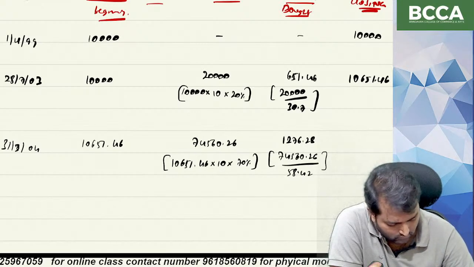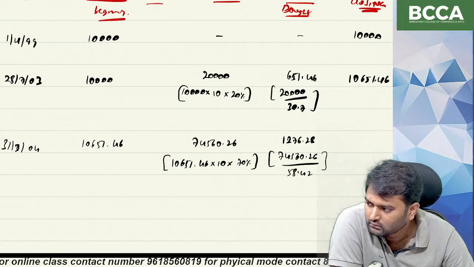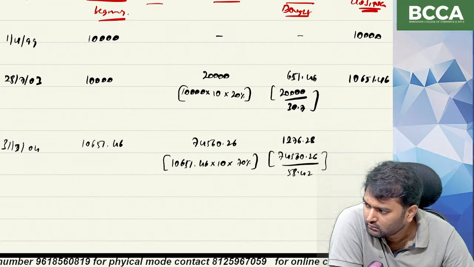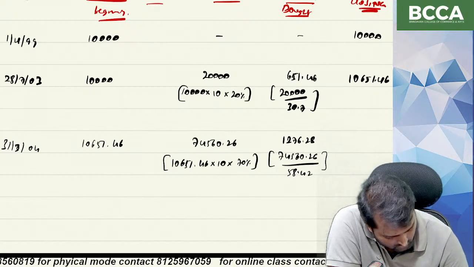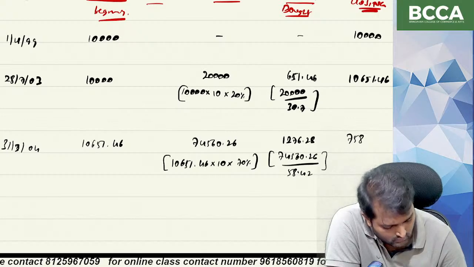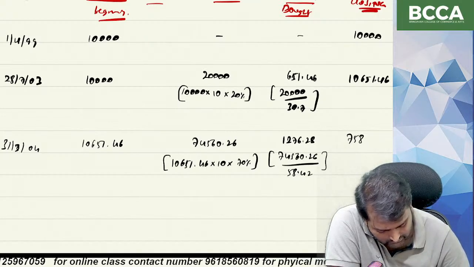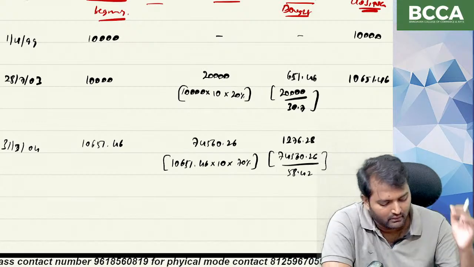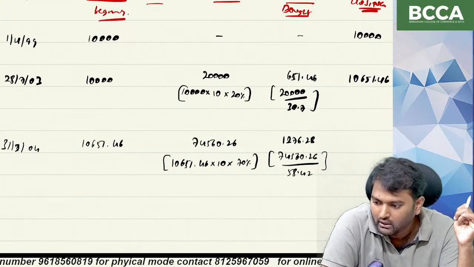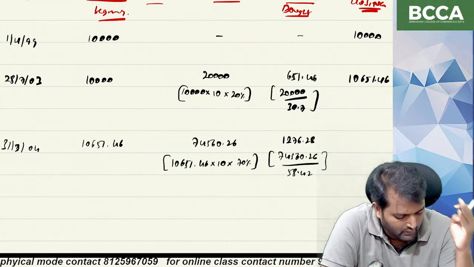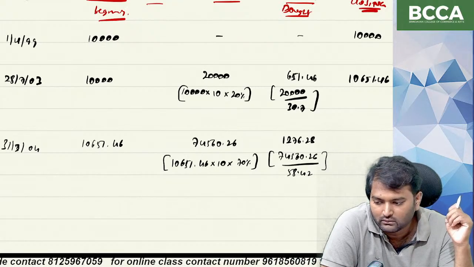Total closing units, number of units at the end: opening plus units bought, 10,651.46 plus 1276.28.